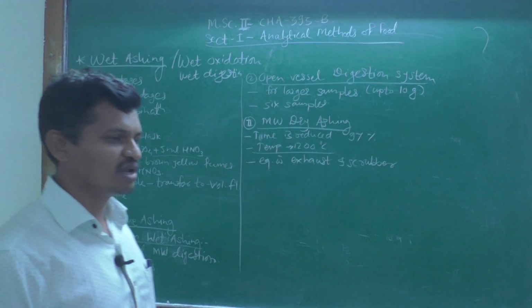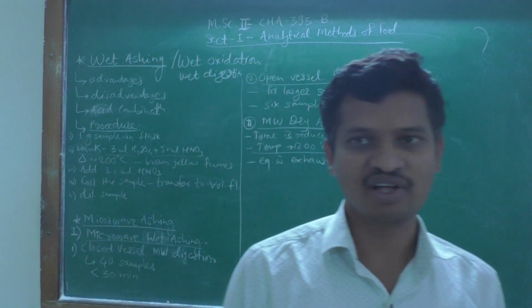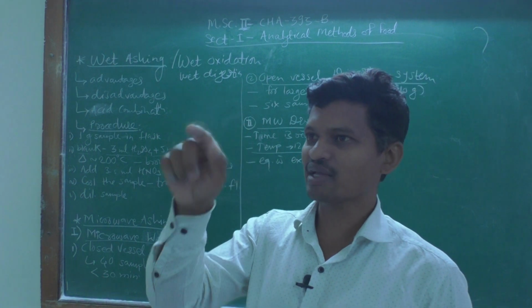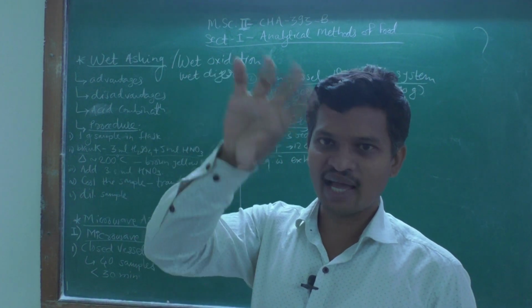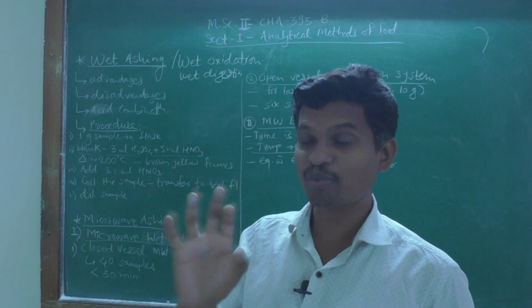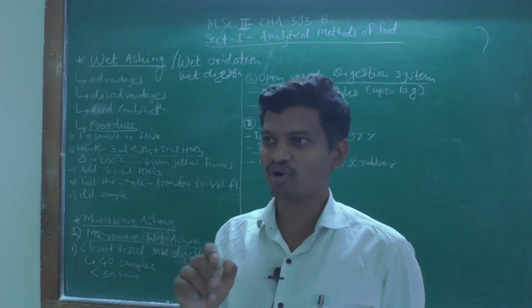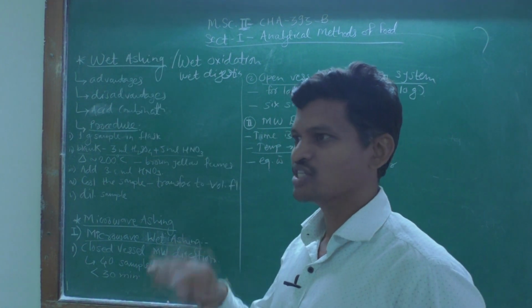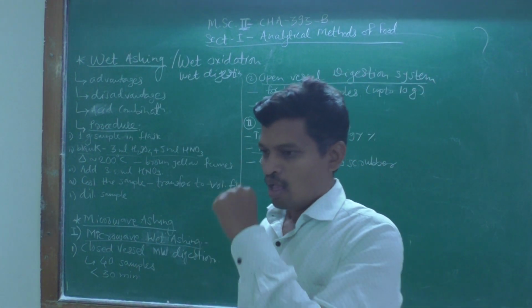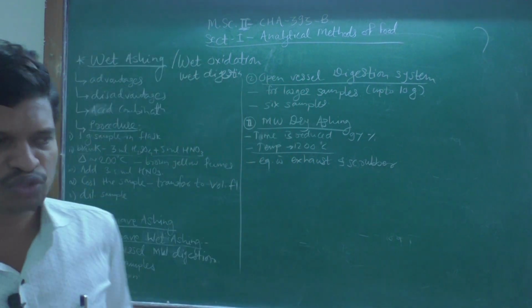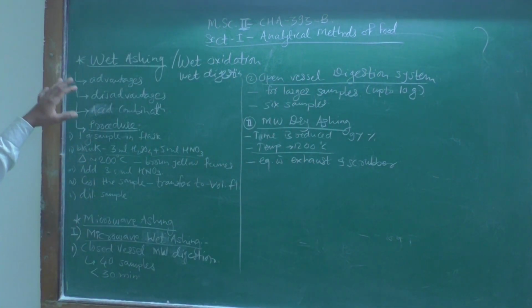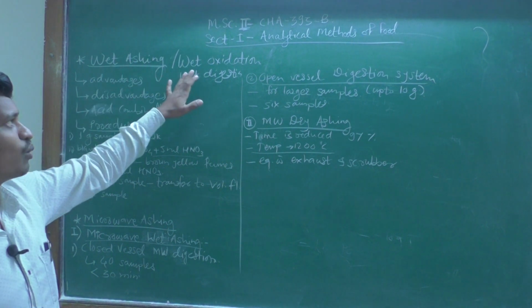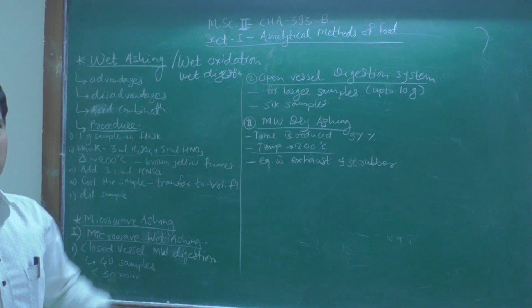Then dilute that sample up to the mark of the volumetric flask. So if you are taking a 100 ml volumetric flask or standard flask, it has a marking on the neck, and you have to dilute that sample with distilled water, ultra pure water or deionized water, up to the mark, shake well, and then use for analysis. So this is the procedure which is followed for the wet ashing, wet oxidation or wet digestion process.